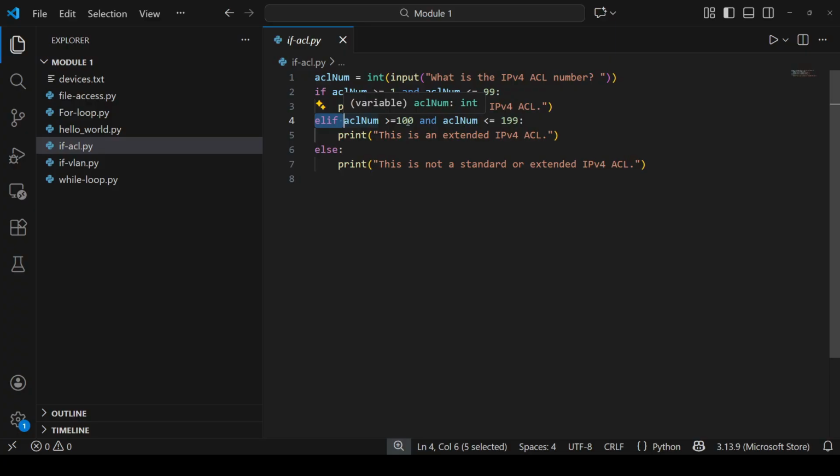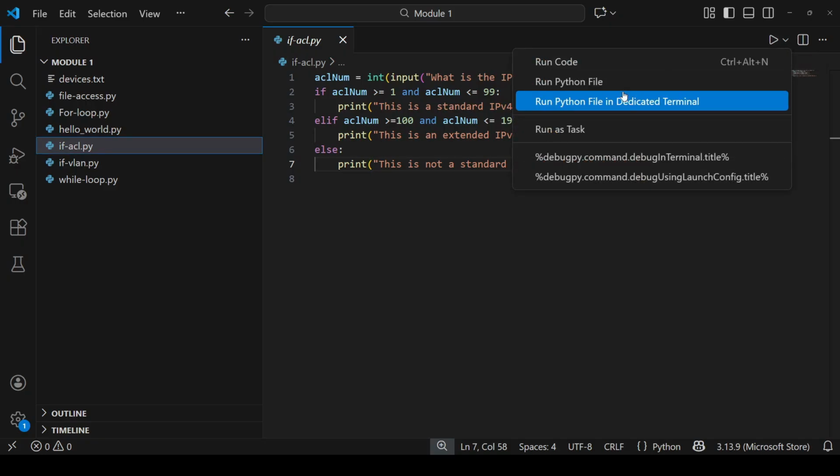Elif the ACL lies between 100 and 199, print this is an extended IPv4 ACL. Else, if both conditions are not true, print this statement: this is not a standard or extended IPv4 ACL.